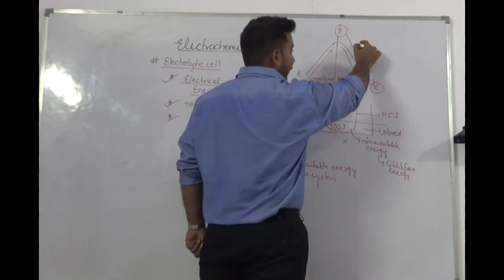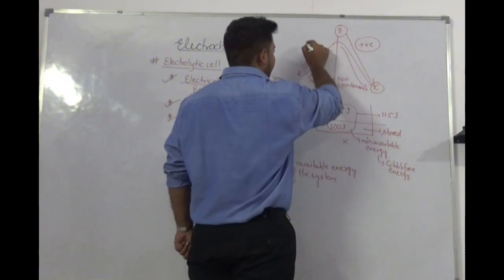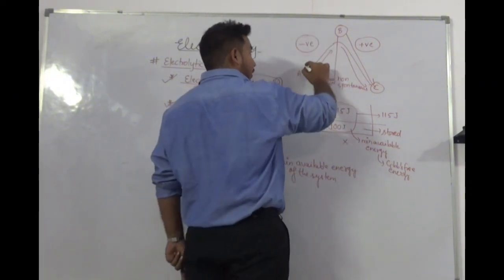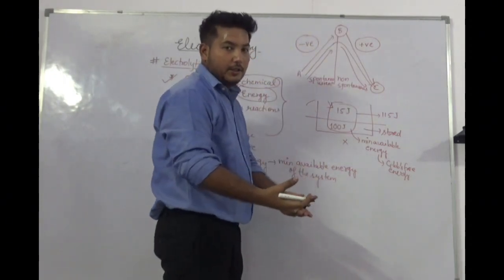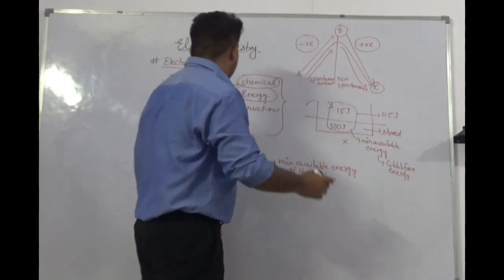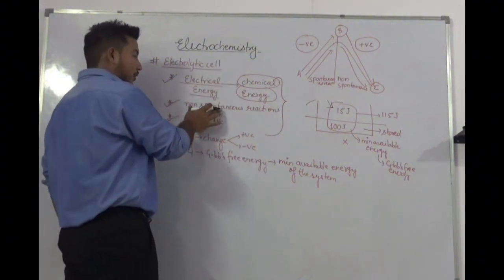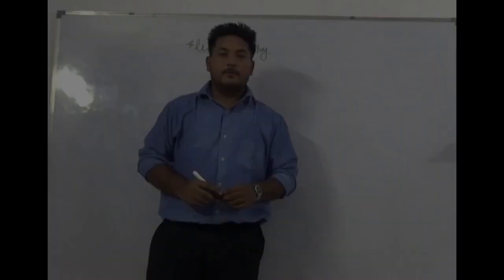That's why the value of delta G will be positive here and the value of delta G will be negative here. Because to travel from A to B, we have to use our own energy. Okay? So in case of an electrolytic cell, the value of delta G will be positive because it performs only non-spontaneous reactions.